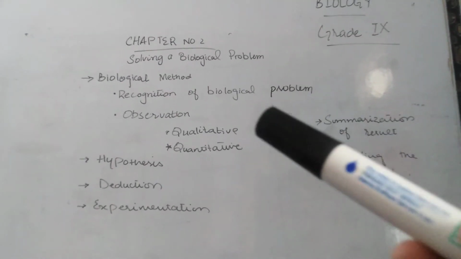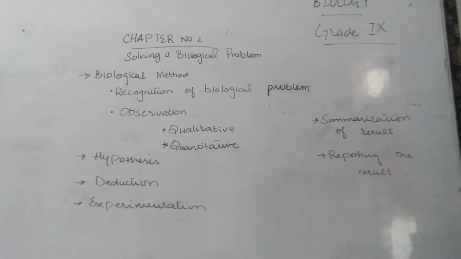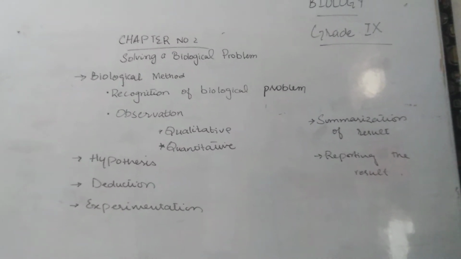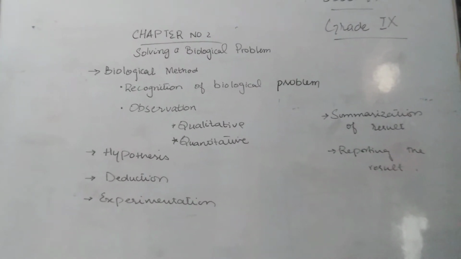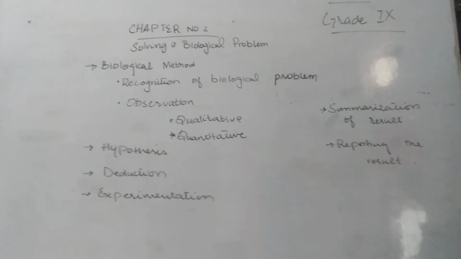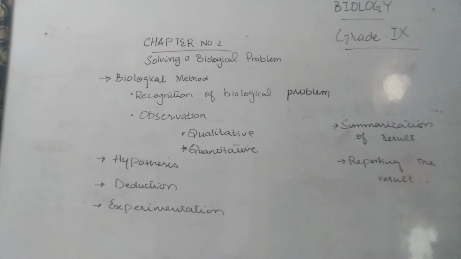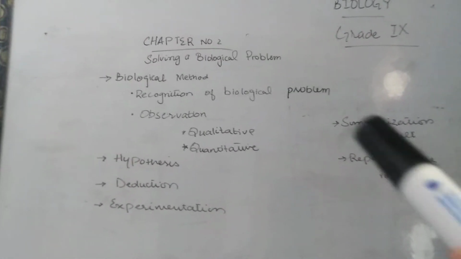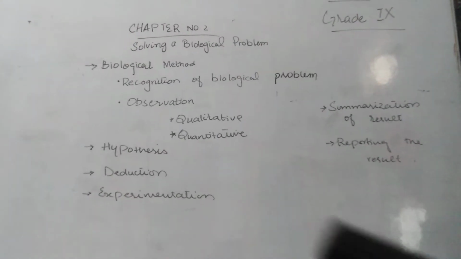When we are talking about qualitative observations, I will say that the freezing point of water is colder than the boiling point. Then moving towards quantitative observation, the freezing point of water is 0 degrees Celsius and the boiling point is 100 degrees Celsius. It means quantitative is more accurate.